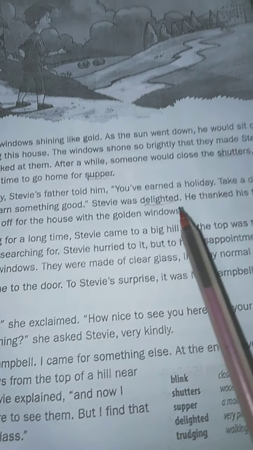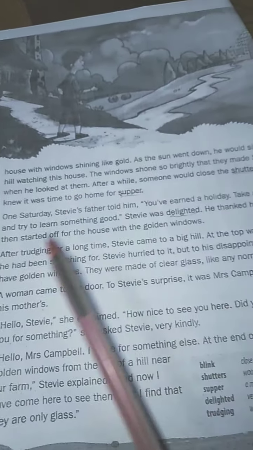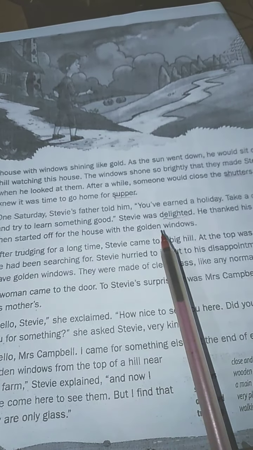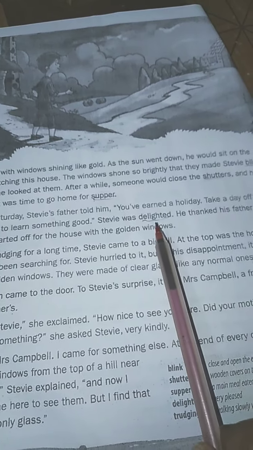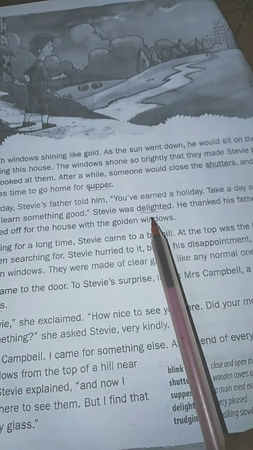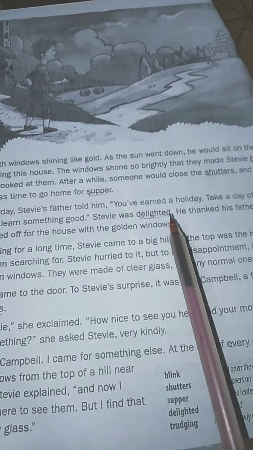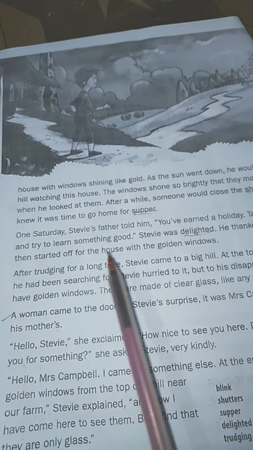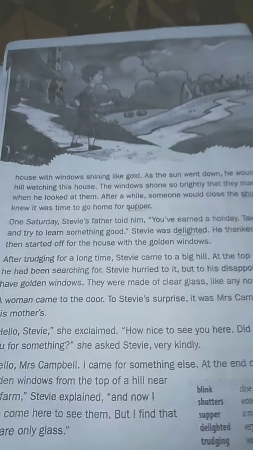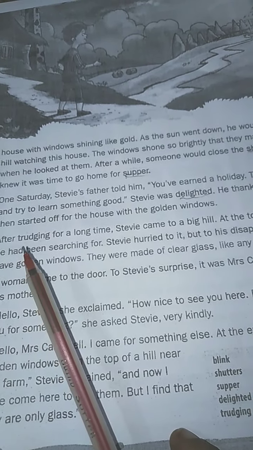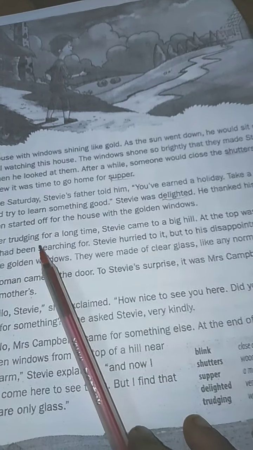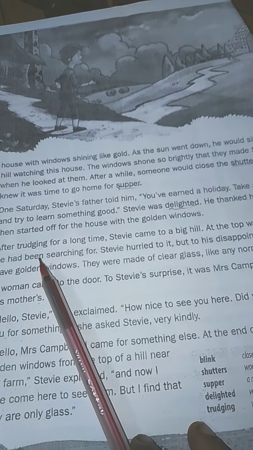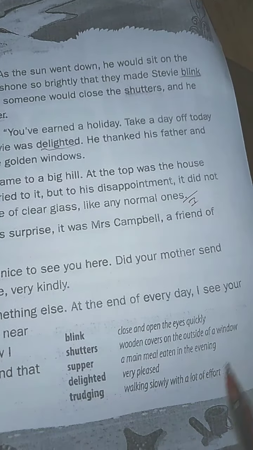Steve was delighted. He thanked his father and then started off for the house with the golden windows. Here, delighted means very pleased. He started to find his golden windows. Okay. After trudging for a long time, here trudging means walking slowly with a lot of effort.